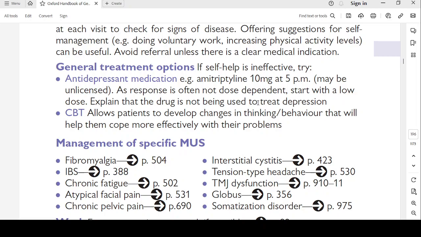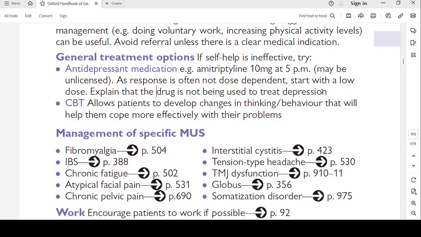Again, these people have a tendency to learn from the internet, so they will Google it up that amitriptyline is used for depression. So the patient will be thinking that the doctor did not tell him that per se he has depression, but he will be having depression. So that is another thing. You should tell them beforehand whenever you're giving amitriptyline, you should say this is not a drug for depression only. It has other uses also. It is helpful in other conditions also, and that is why you are prescribing them the drug, and it's not to treat depression in him.